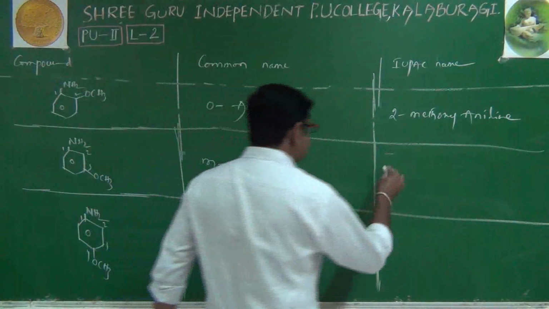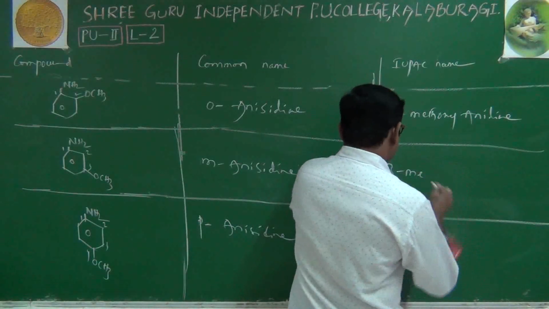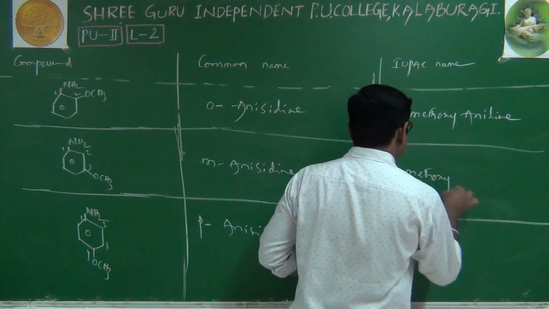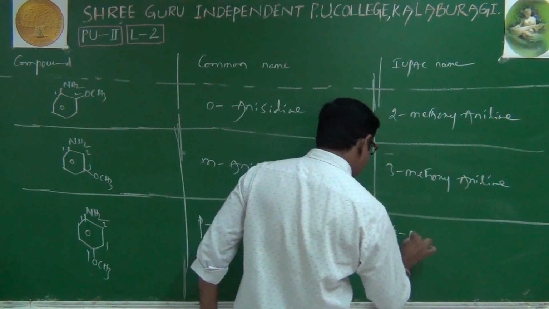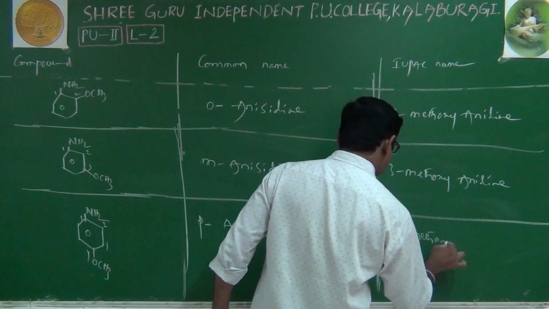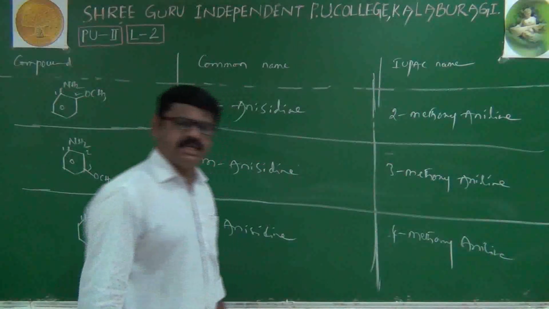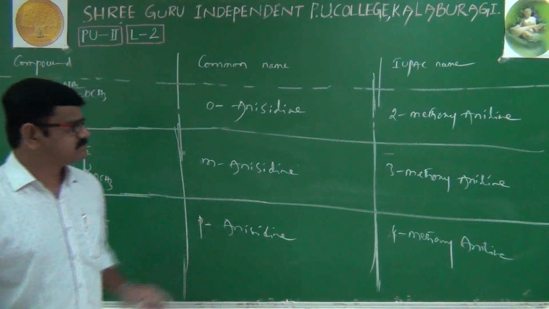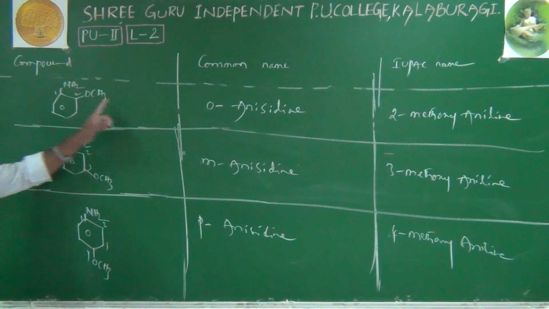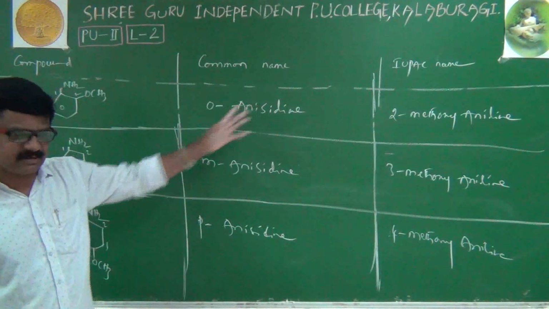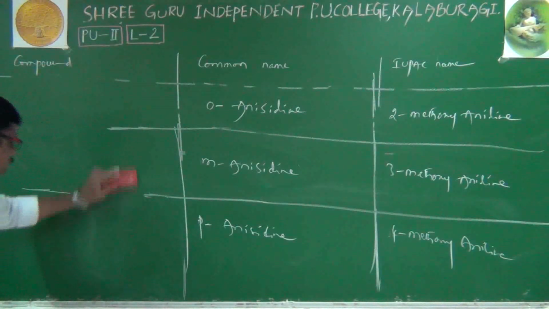Then this one, 3-methoxy aniline. And this is 4-methoxy aniline, or 4-methoxy benzenamine. Right. It means if NH2 and OCH3 are both present, then it is called anisidine. Right. Now we'll go to some more examples.